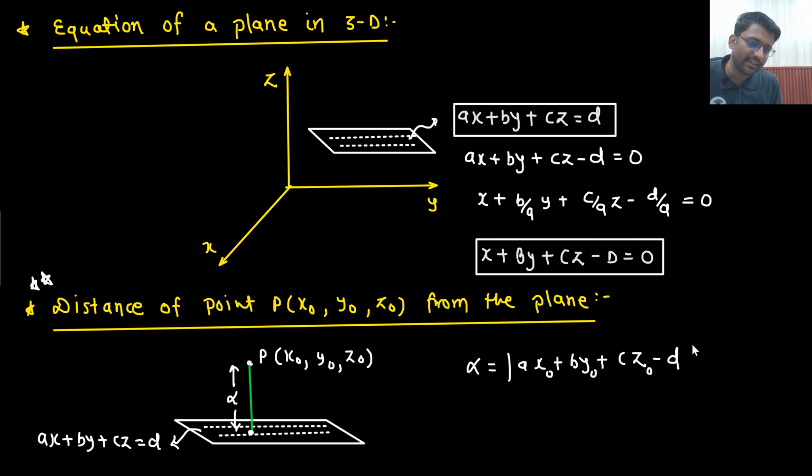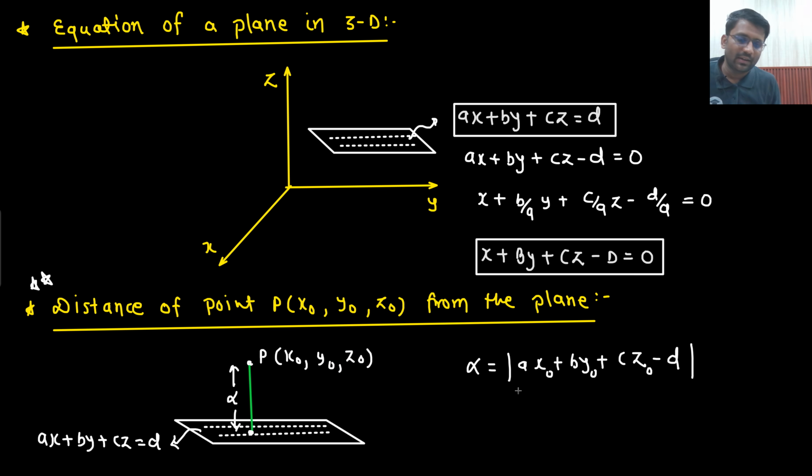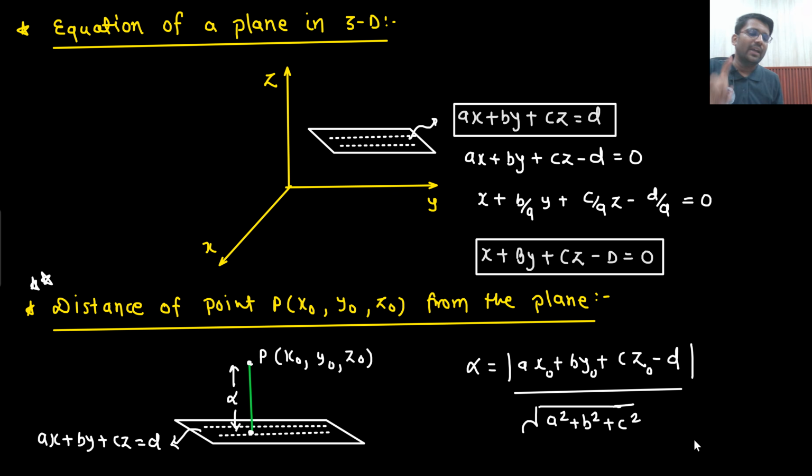Here you put the coordinates, and then whatever answer you get, you take the magnitude of that divided by under root a square plus b square plus c square. The only error you might make is that you will write under root plus d square as well. So don't write d square. This is an error a lot of people make, writing d square under the root as well, but d square will not come.